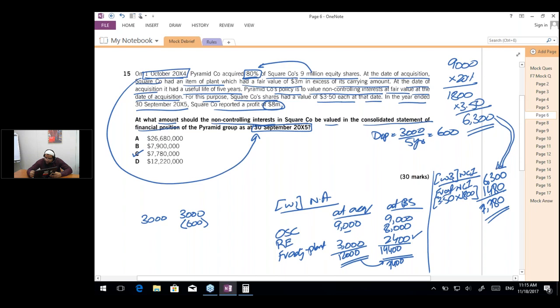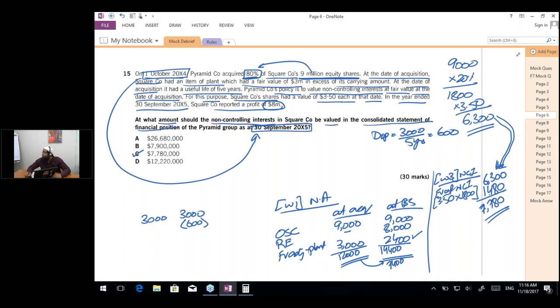Are you getting this? Okay, that's good. Smita has got it herself. Yes, Syed Maz, 9 million is the total number of shares because we have acquired 80% of Square's 9 million shares. So 9 million shares is the total number of shares.